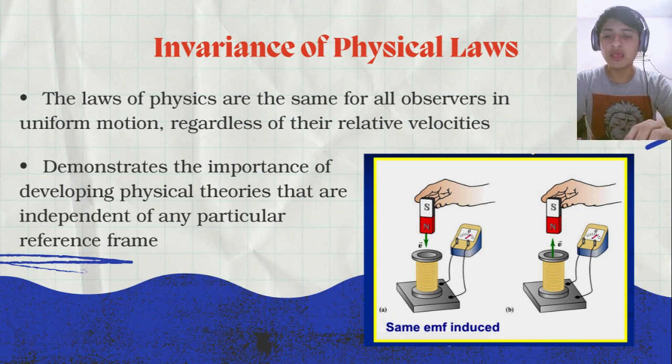That means that if you make an experiment here in Mexico and then you repeat it in Korea, you must obtain the same evidence and results in both of them.